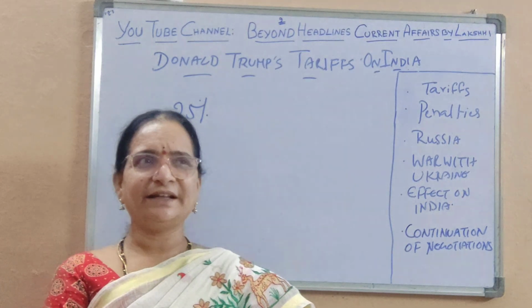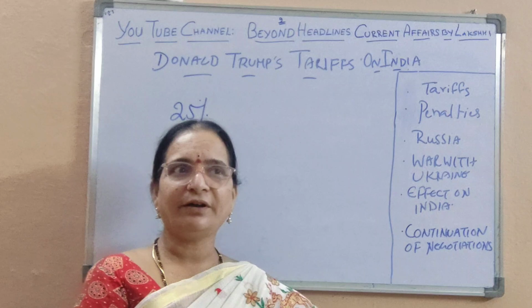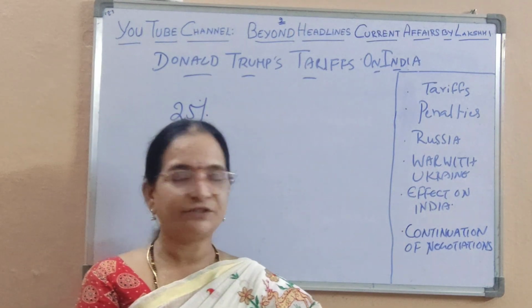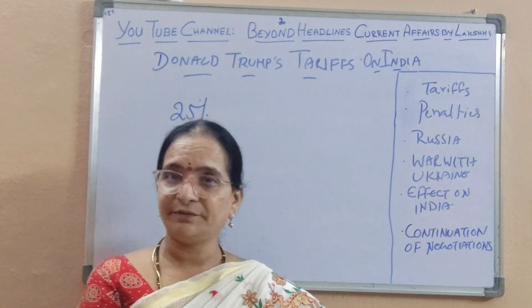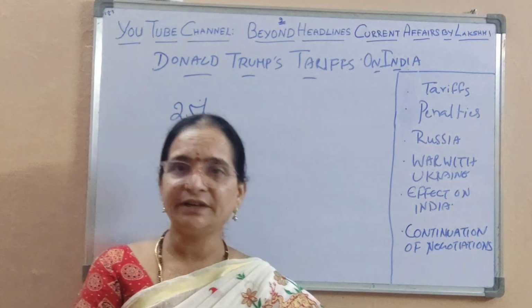But it stung a country like the US, which saw our trade with Russia as support to the war, which really is not. We are very much against the war anywhere in the world, because India is a very peace-loving country and we never initiate war.